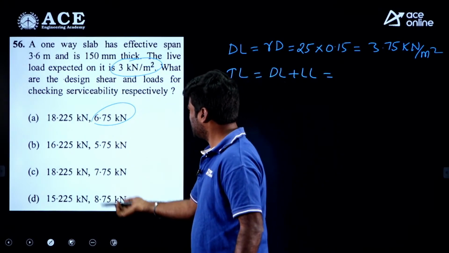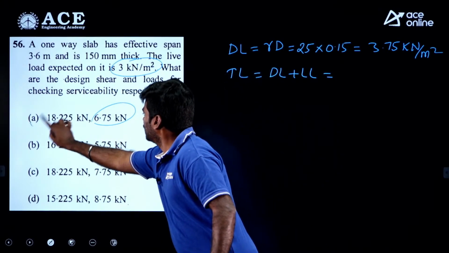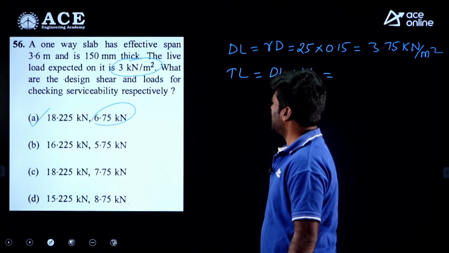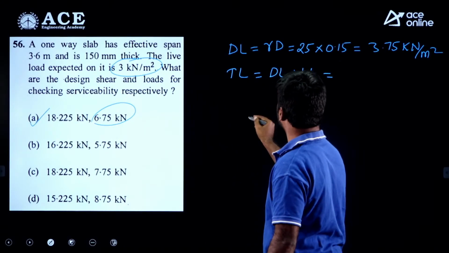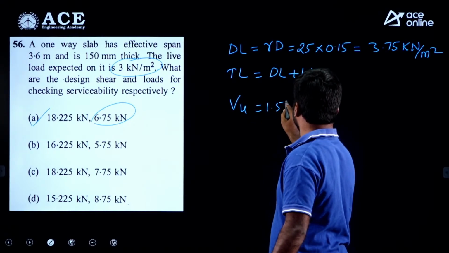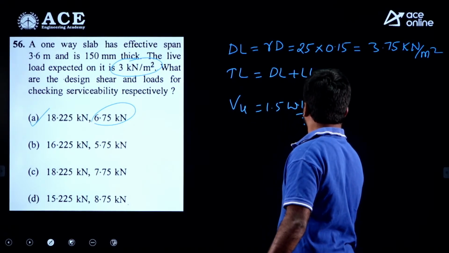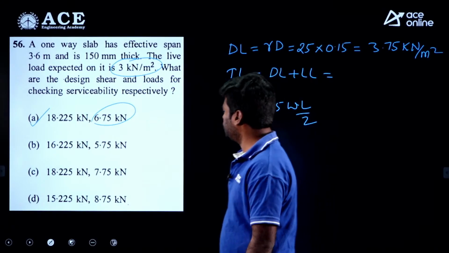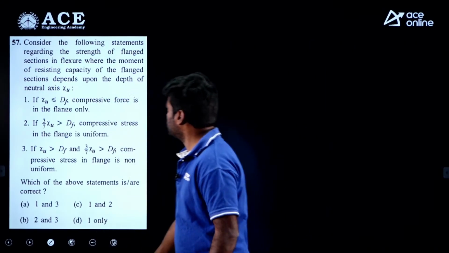So if you check the options here you can eliminate the remaining options. Option A is correct. If you want the design shear, you can take it. Design shear VU is equal to 1.5 times W L by 2. If you simplify, you will get 18.225. Okay. Moving to the next question.